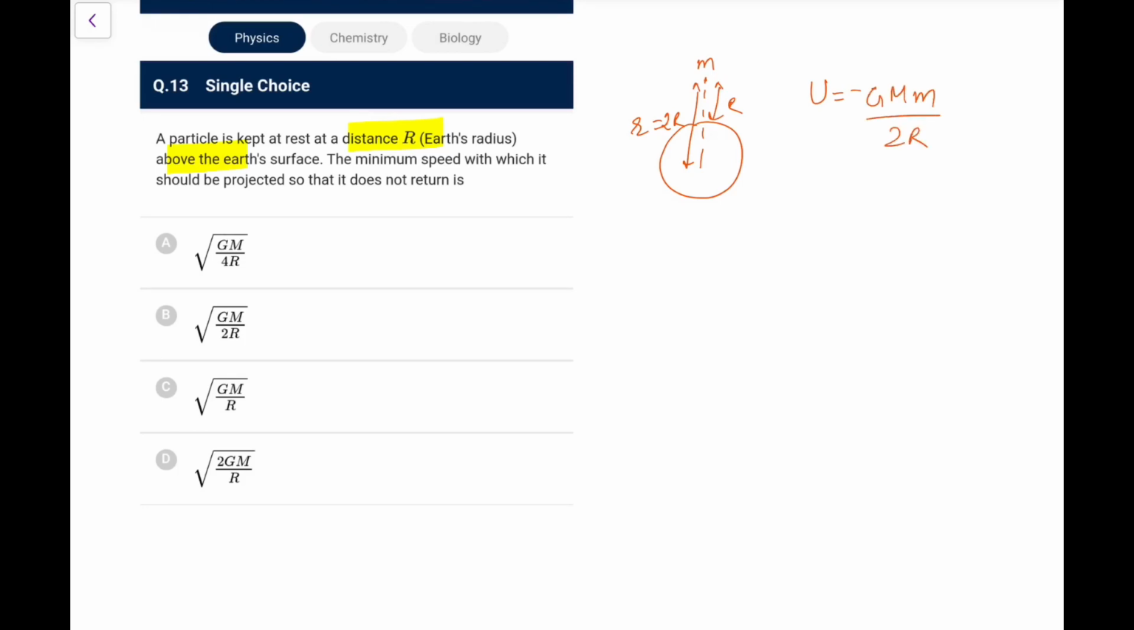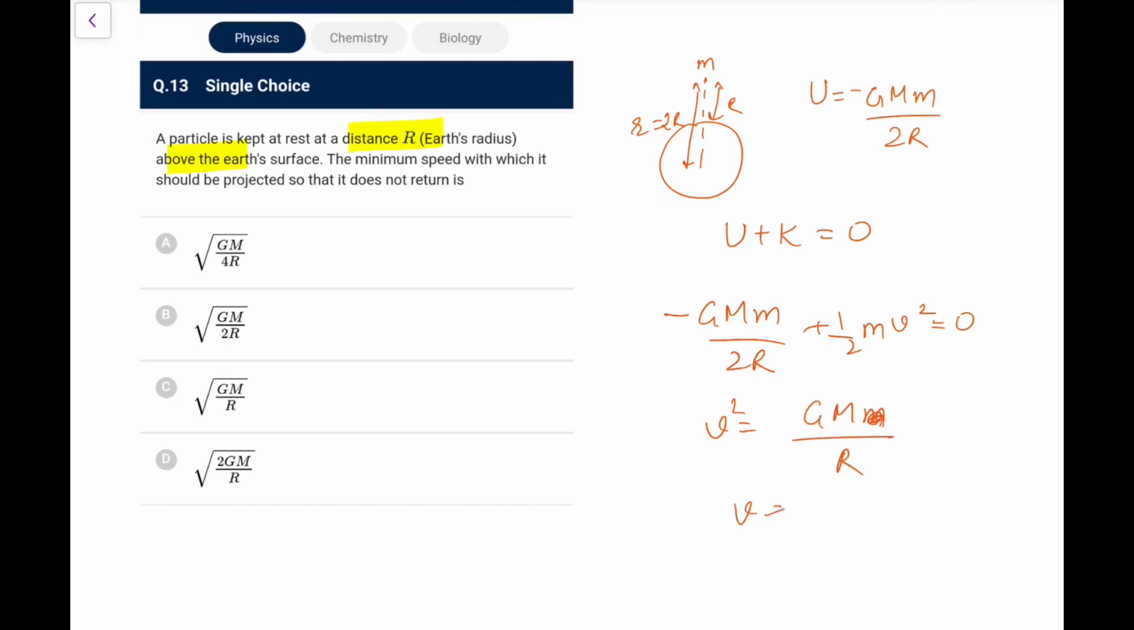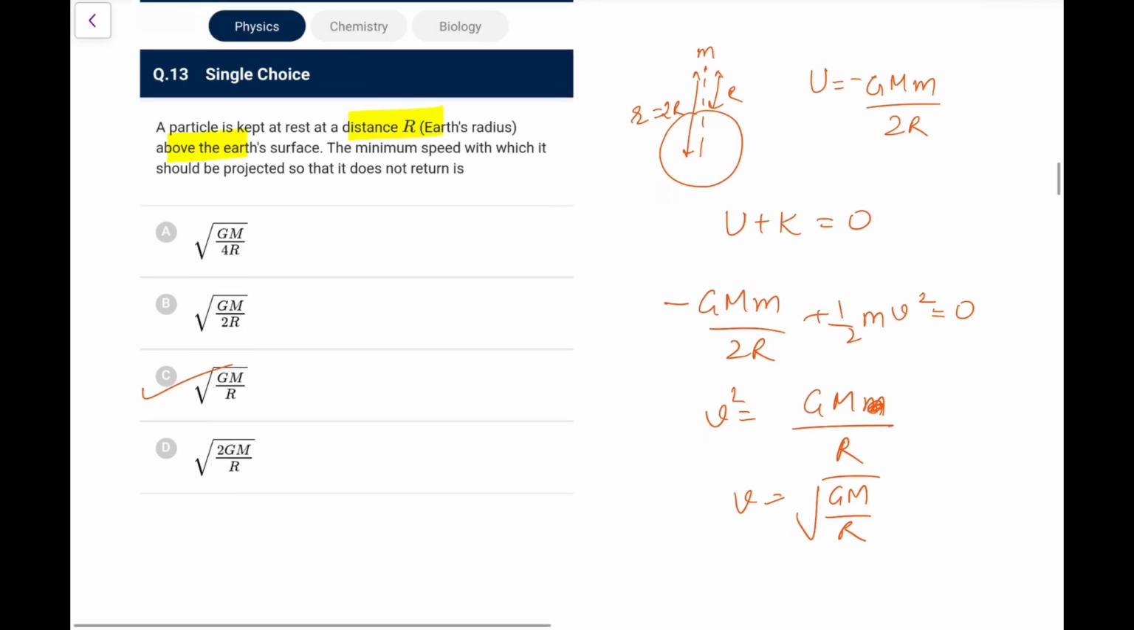And you know, for escape, total energy should become 0. So U plus K must be 0. So minus GMm by 2r plus half mv square should be equal to 0. So v square comes out as GMm by r, GM by r, sorry, m will cancel. So v is equal to root GM by r. So going by the options, it should be option C here.